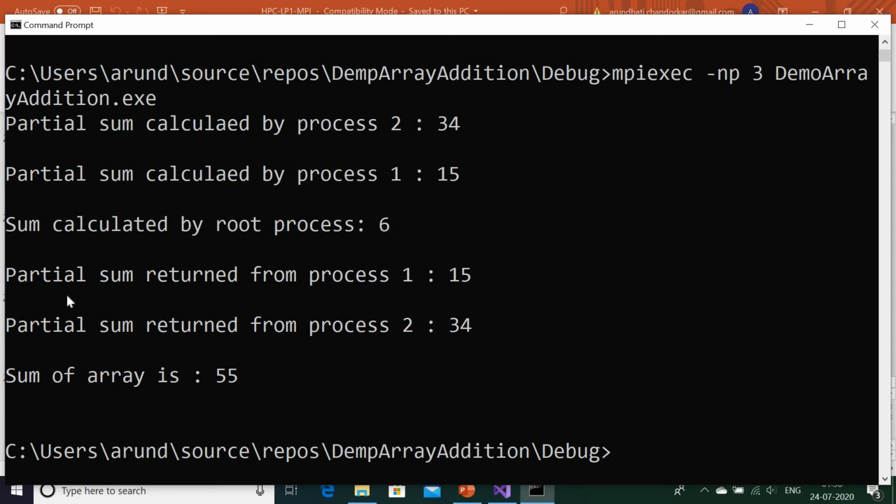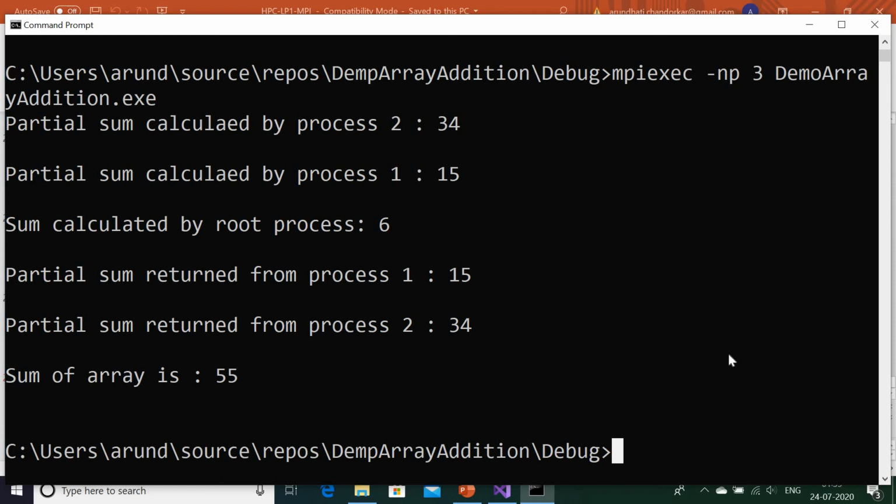Partial sum returned from process 1 is 15, calculated is 15. Partial sum returned from process 2 is 34, calculated is 34. These printfs are from your root logic and your slaves logic. So just try to match it.